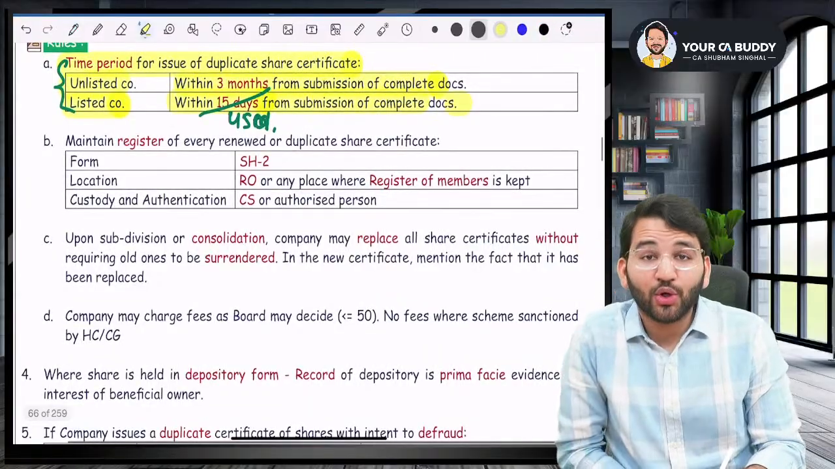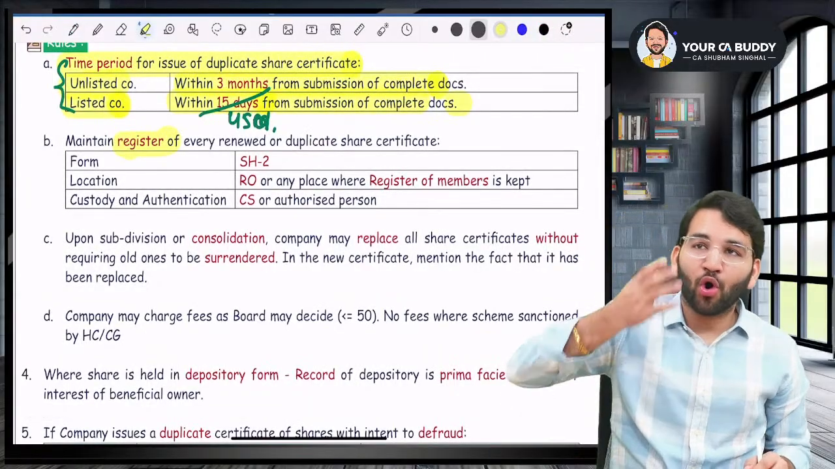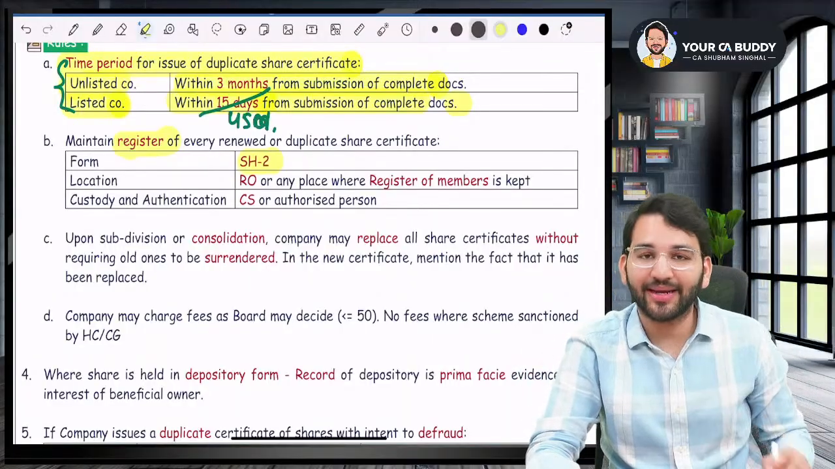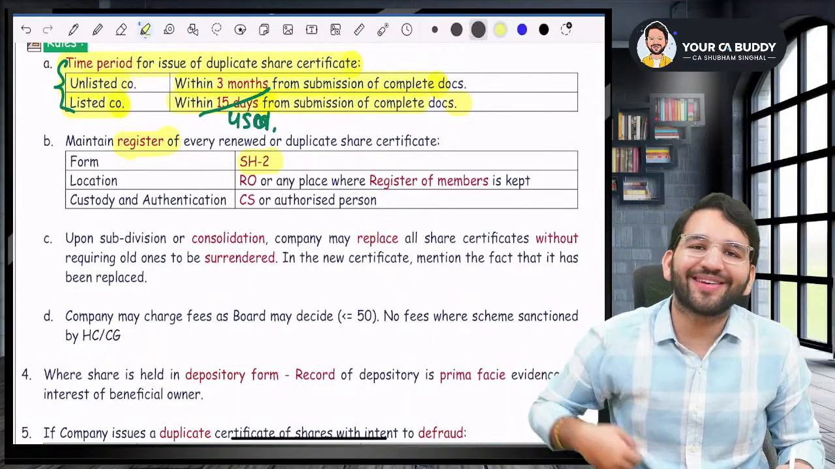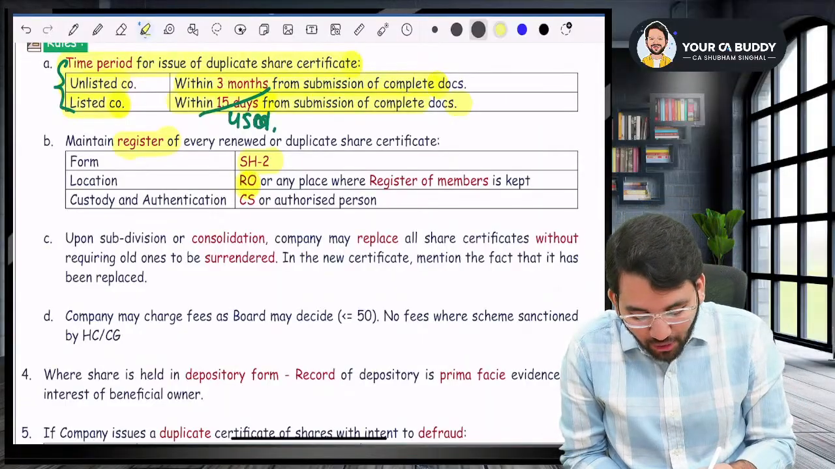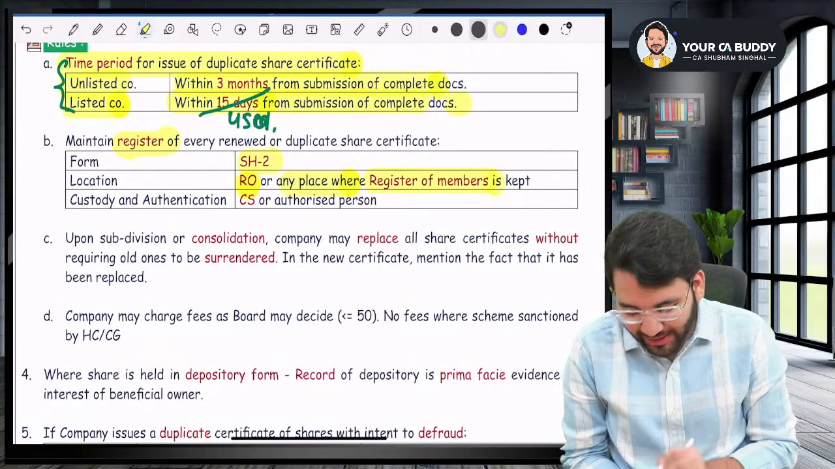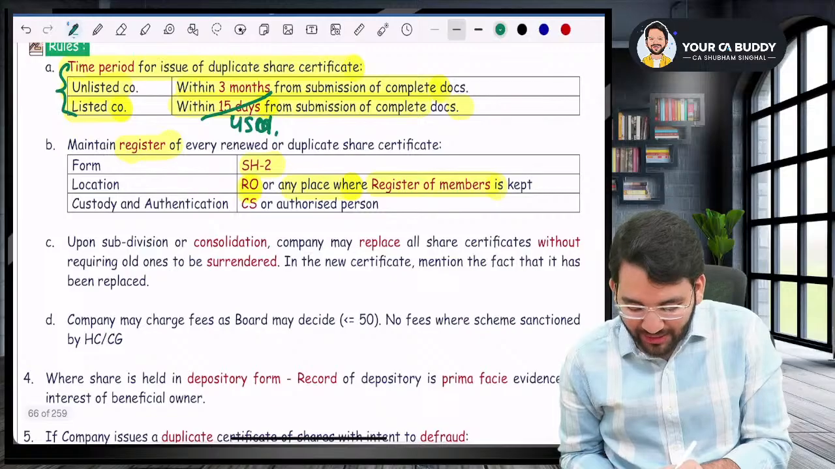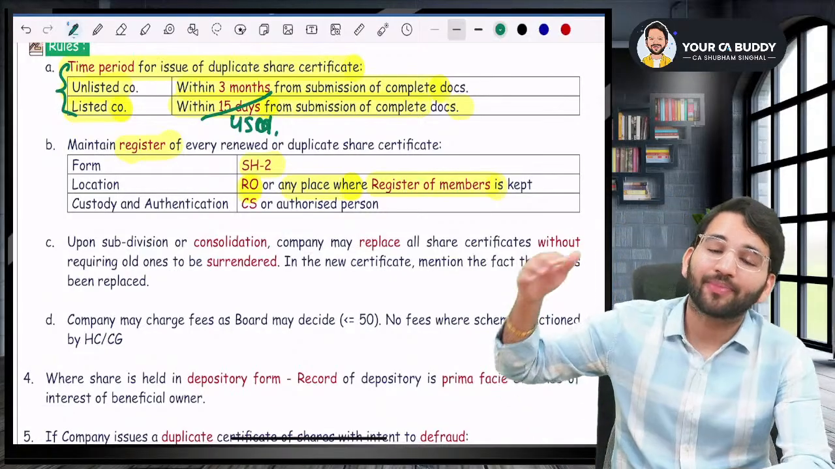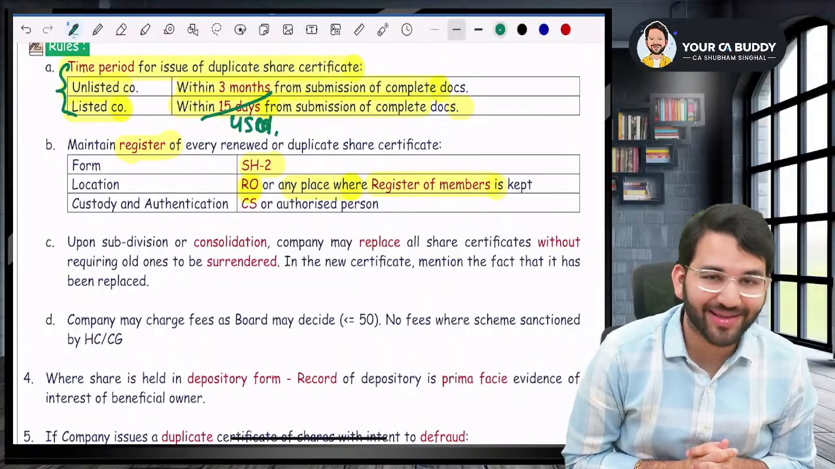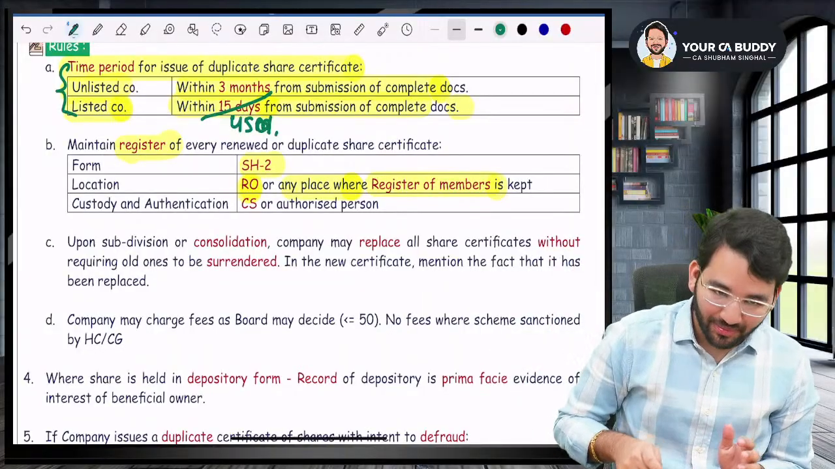After that, guys, you will have to maintain a register of all the original share certificates that you gave, and duplicates that you gave. You'll maintain a register in SH2. Where will you keep this register, sir? Whenever there is a question on register, where will you keep it? At the registered office or any other place where the register of members is kept. Wherever you keep the register of members, there you can keep this register of share certificates. And in whose custody will it be? It will be in the custody of the company secretary or any other authorized person. Are you with me? Yes, sir.